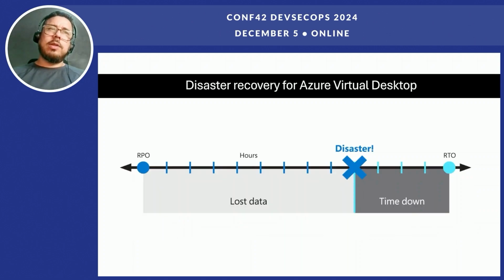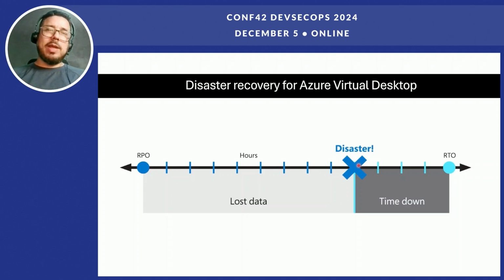Another good thing related to Azure Virtual Desktop is we can apply a disaster recovery infrastructure really cheap and really fast in our environment. Let's say at some point we have a disaster in the region, the Microsoft Azure region, and we have activated a replication of our OS on the session host.